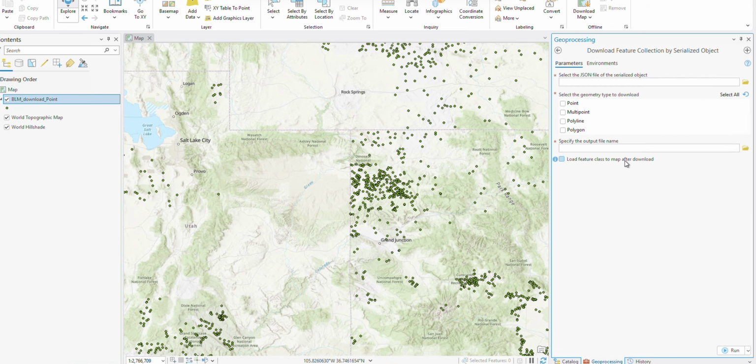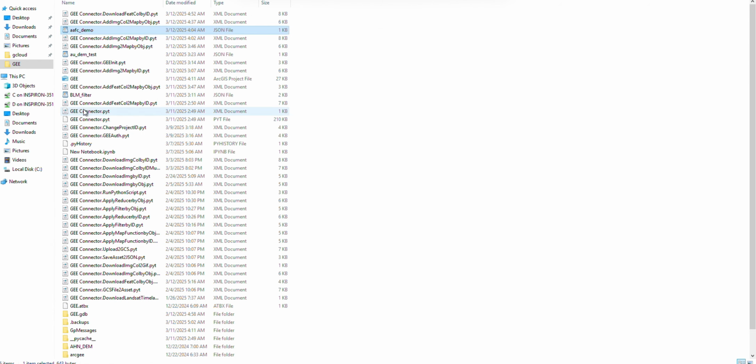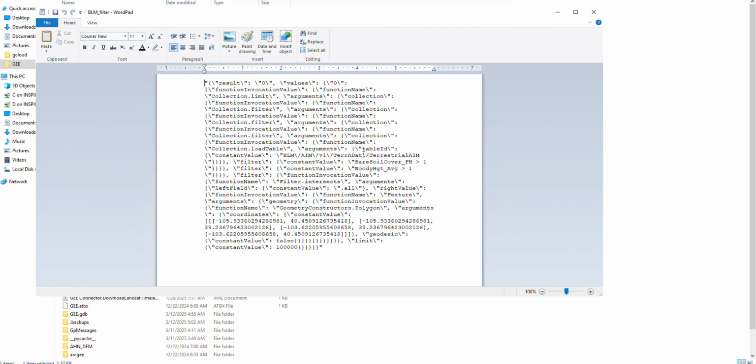Let's go to this serialized objects. Then we save the one like this one, which contains the filters and also filters by the map extent. So we just load this one.